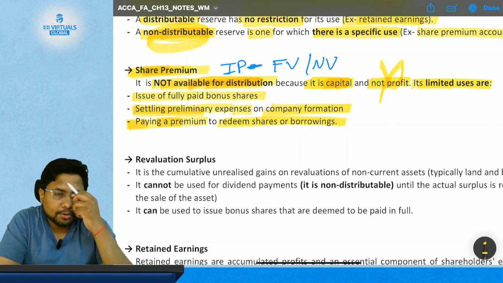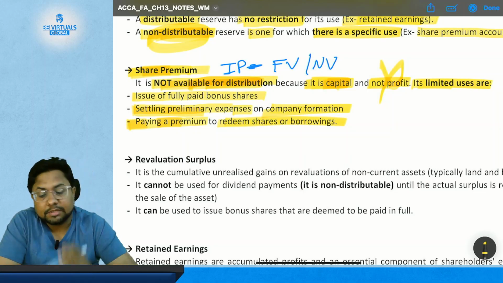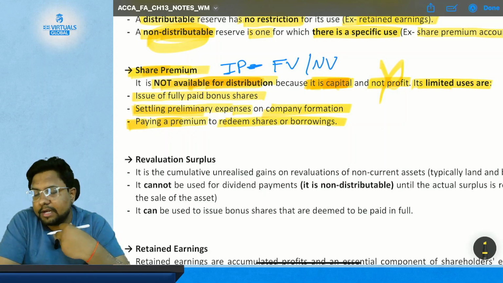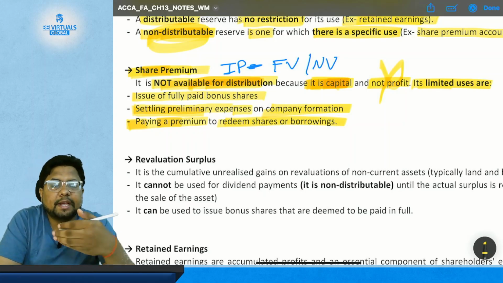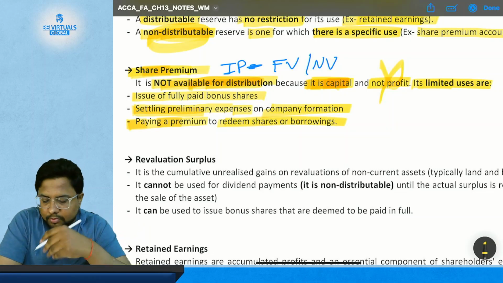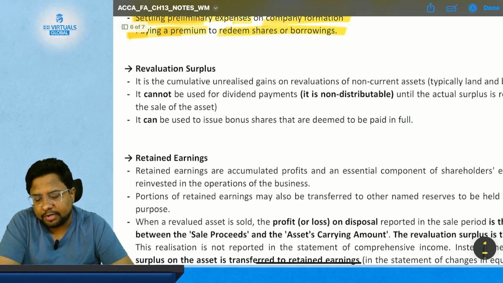So this is regarding the share premium, which is capital and not profit, because this is the capital you have gained on issue of shares at a price higher than the nominal price. You have not earned it through your trading activities. Okay, so this is about share premium.